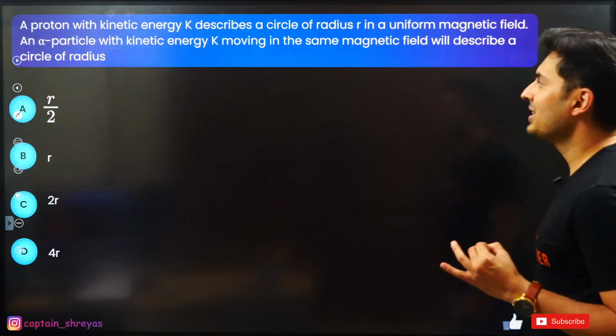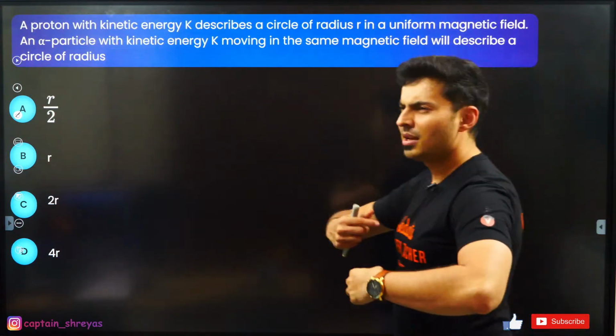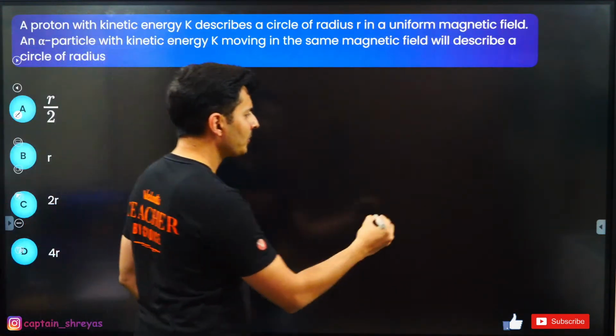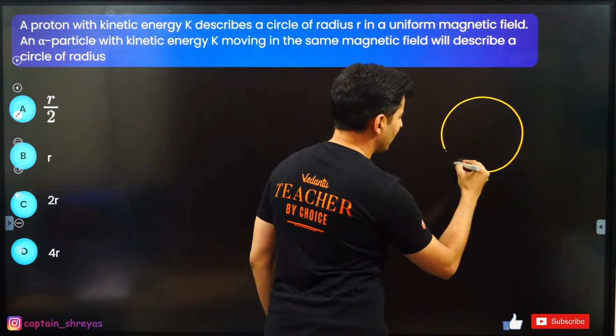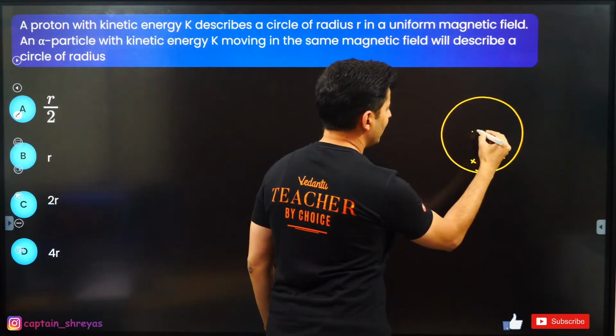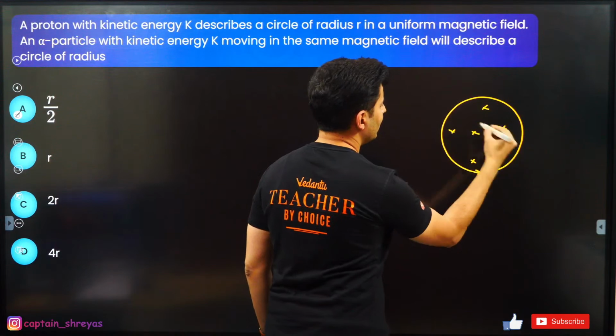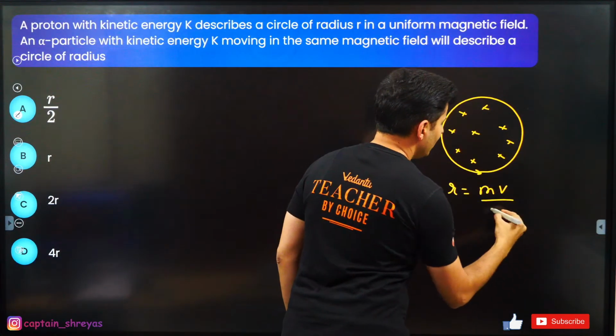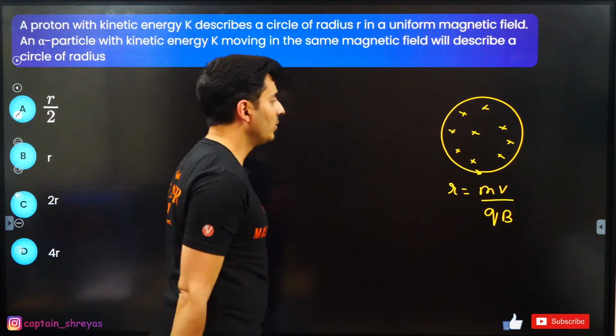Okay, so a proton with some kinetic energy goes in a circular path. Why is it going in a circular path? Because of the magnetic force. We all know that when you put a charged particle in a magnetic field, something like this, the radius is mv divided by qB. That is how it works.